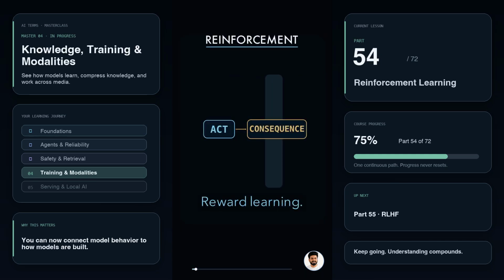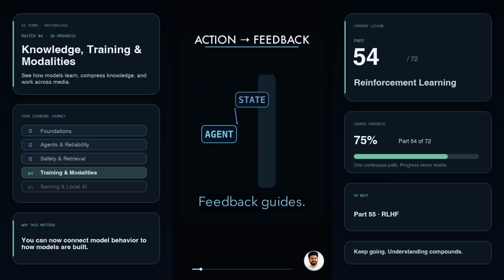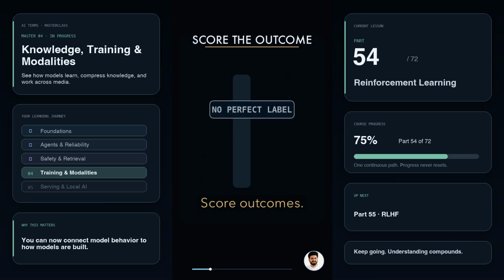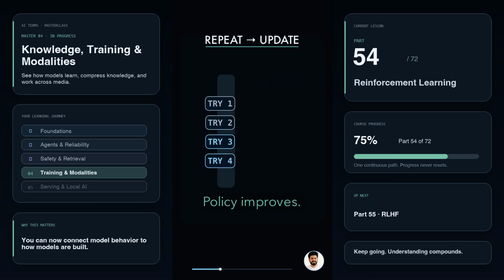Reinforcement learning is learning through consequences. An agent observes a state, chooses an action, then receives a reward or a penalty. That feedback does not label the perfect answer. It scores what happened. Over many attempts, the agent updates its policy, the rule it uses to choose actions.